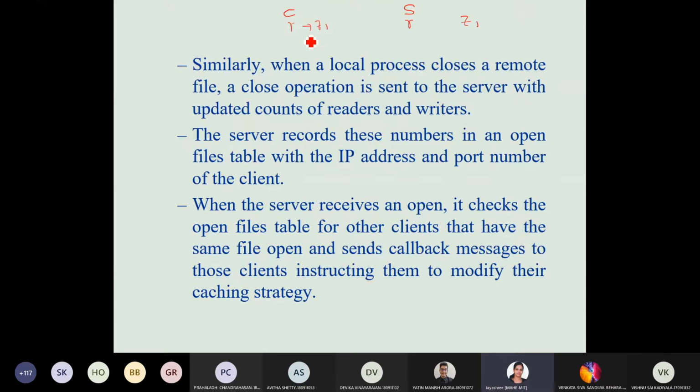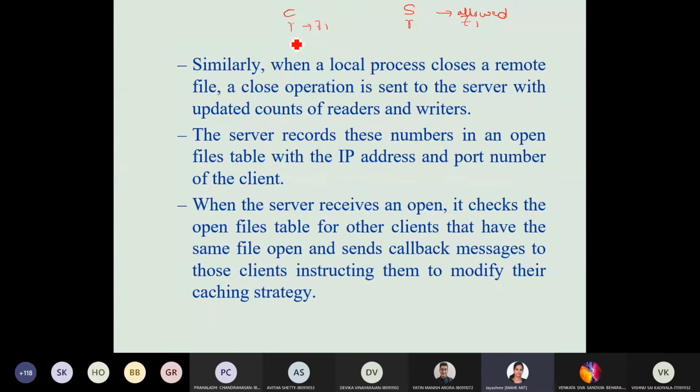Client 1, the new process, wants to read it, and the old processes are also reading the same file. What happens in this situation? It is allowed. Reading from both sides, with some other processes accessing it, is allowed.